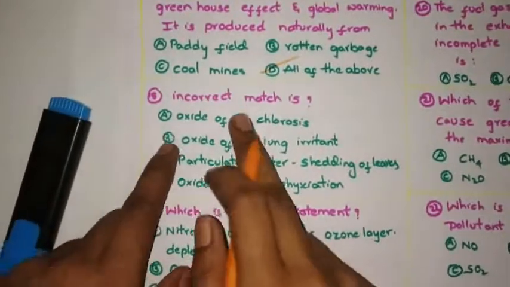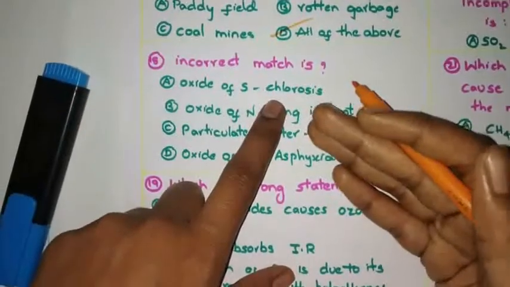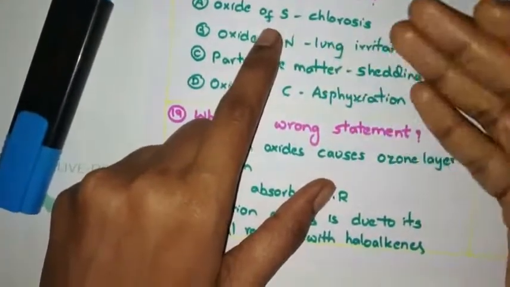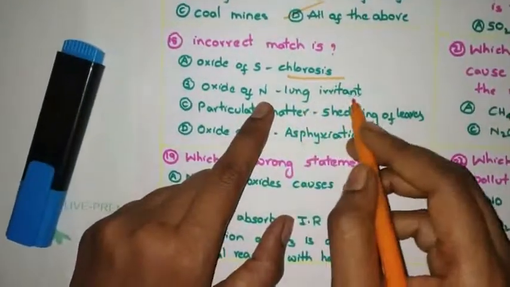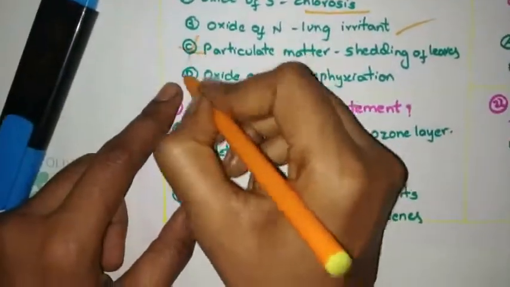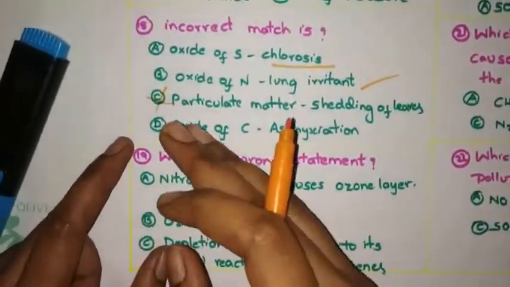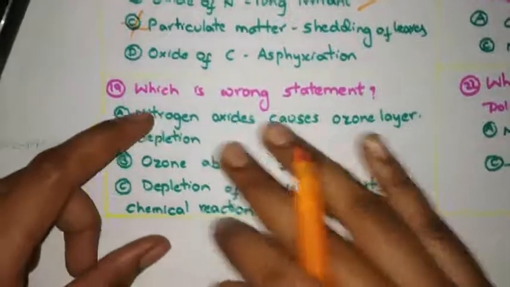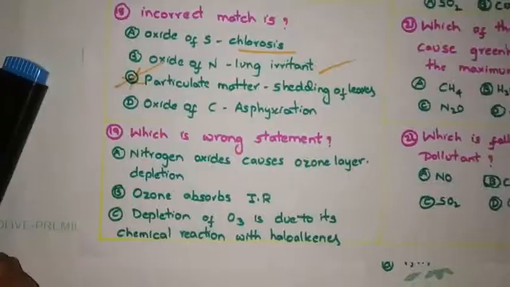Now see the 18th question. We have to find the incorrect match. Oxides of sulfur result in chlorosis. Yes. Suppose more sulfur dioxide concentration is there, it will lead to chlorosis. Oxides of nitrogen, lung irritant, yes. But particulate matter, shedding of leaves, no. Particulate matter will convert the dioxides to trioxide. It will act as an oxidizing agent. So this is an incorrect match.